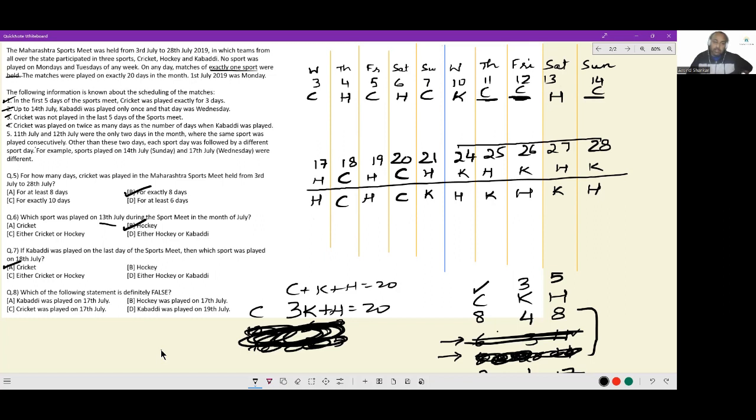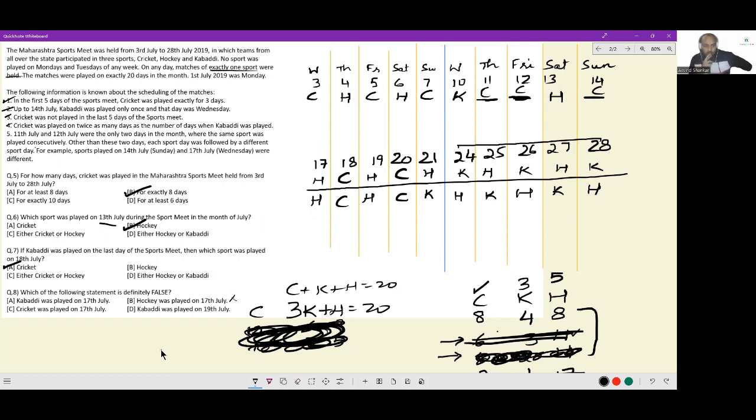Okay. Which of the following statements is definitely false? Kabaddi was played on 17th July. Yes, this is definitely false. We have Kabaddi not being played on 17th July. Hockey was played on 17th July. This is definitely true. Cricket was played on 17th July. This is also definitely false. And Kabaddi was played on 19th July. This is also definitely false. Which is to say the case making that we have done would not be accurate.